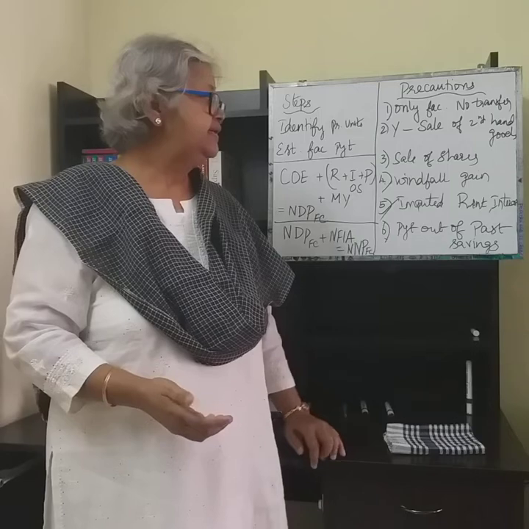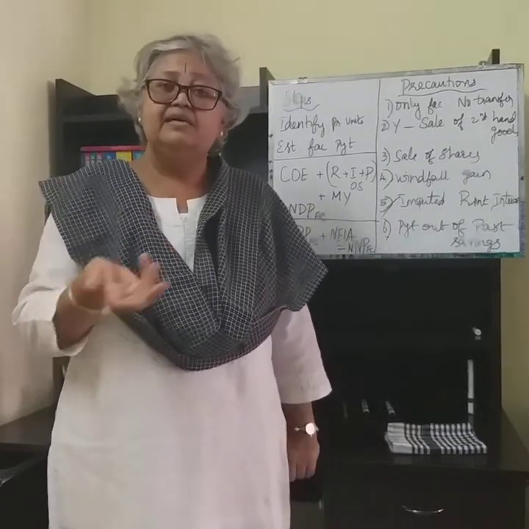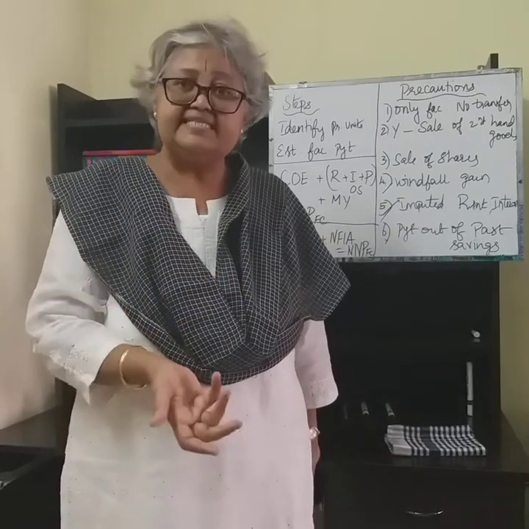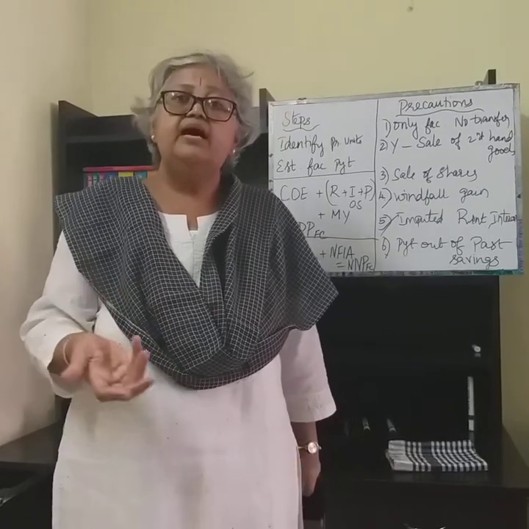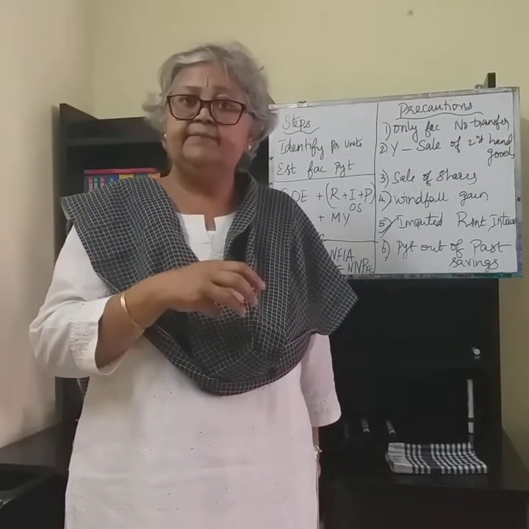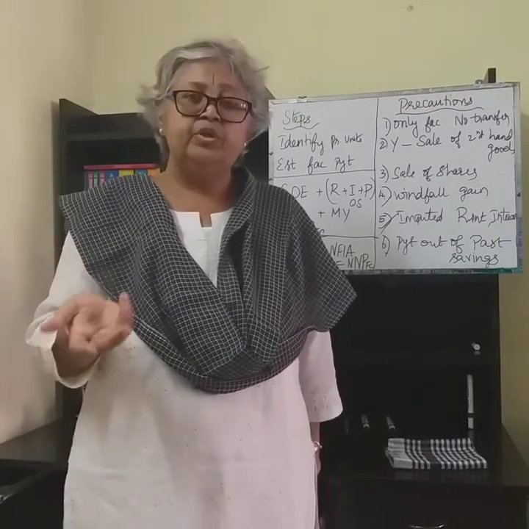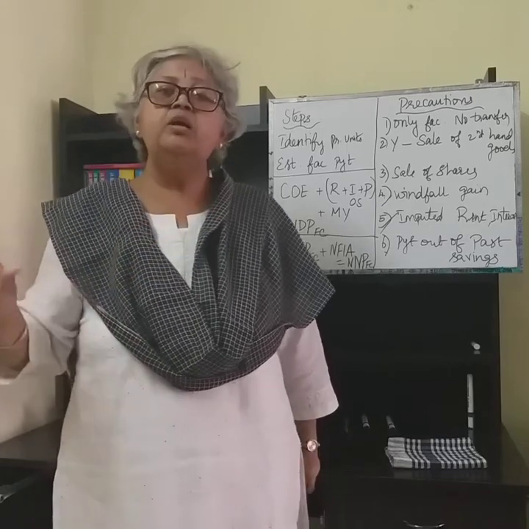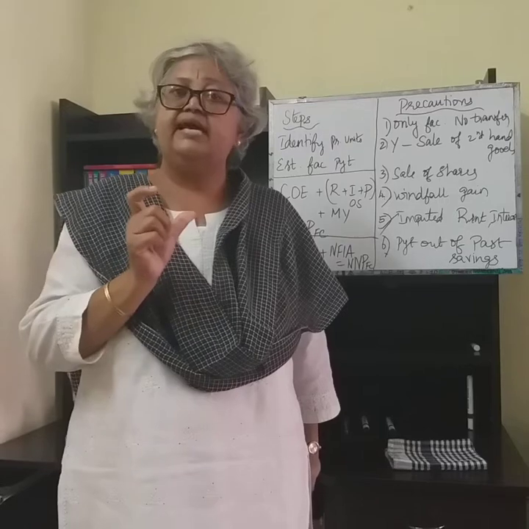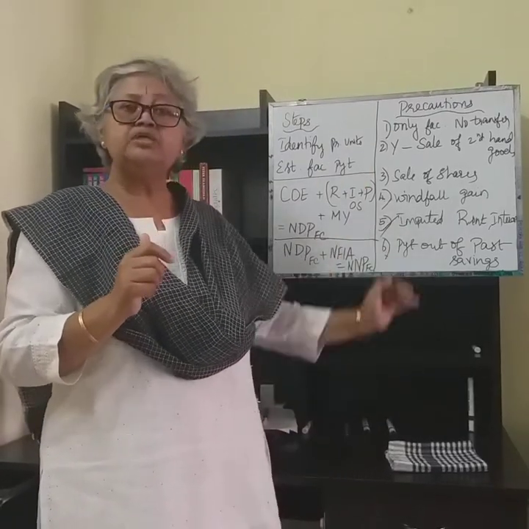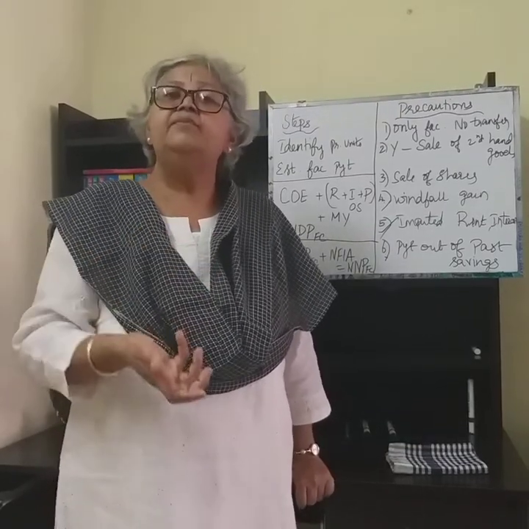The last one is the payment that is done out of past savings, like the capital gains tax and the wealth tax and so on. They are not made out of the current income, they are made out of the previous income or the saved up income. For the same reason, they are not to be included in the calculation of national income during the current year of calculation. So these are all the precautions that one has to undertake in calculation of national income through the income method.